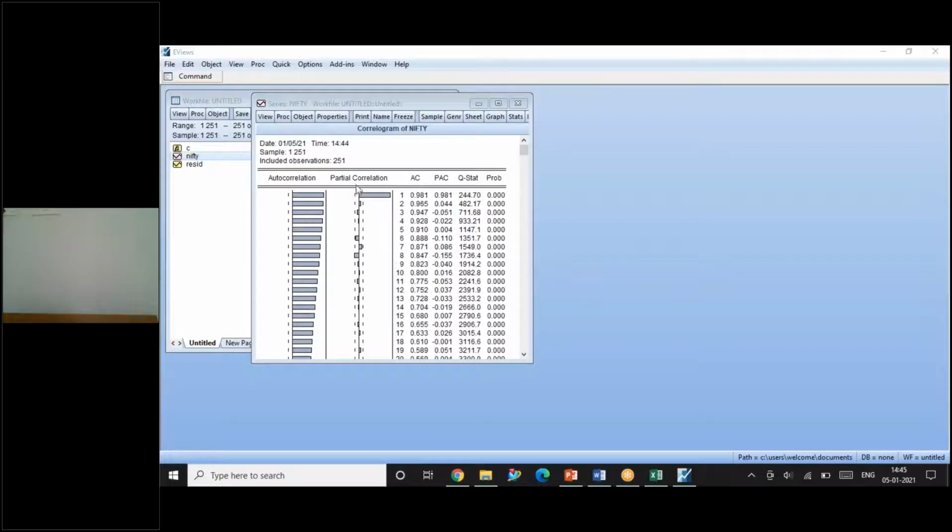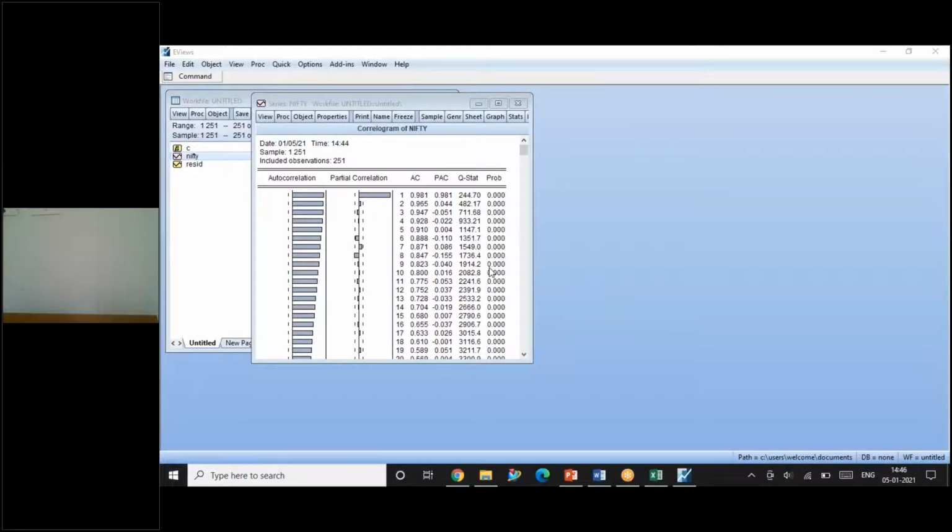In this PACF, you can see one significant spike is there. It means the one past error is having a strong influence. So with this particular information, we can understand whether the data is non-stationary and whether this data can be used for ARIMA modeling.